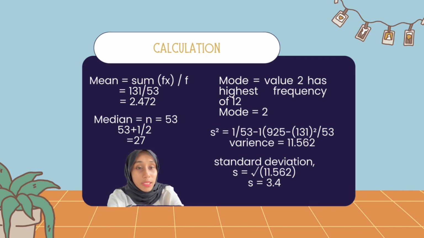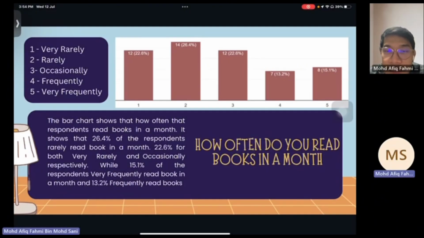But to find S, we'll first have to find the variance, because the formula for S is the square root of S squared. So S squared is the variance. To find the variance, we have the formula 1 divided by n minus 1, in a big bracket, the sum of Fx squared minus, in a smaller bracket, the sum of Fx squared divided by n, and then close the big bracket. Once you calculate, the variance equals 11.562, which gives us the standard deviation equal to 3.400.